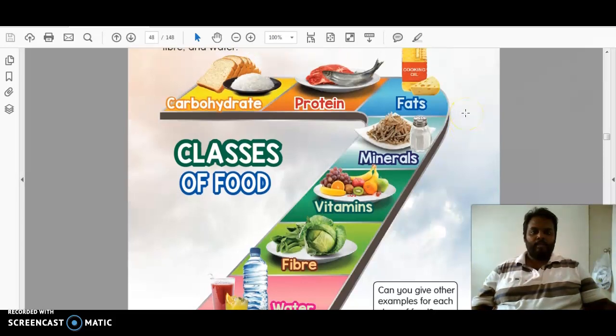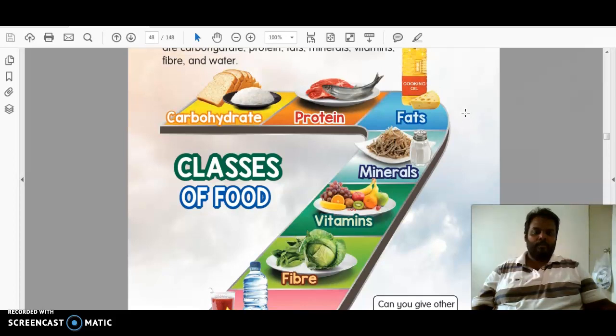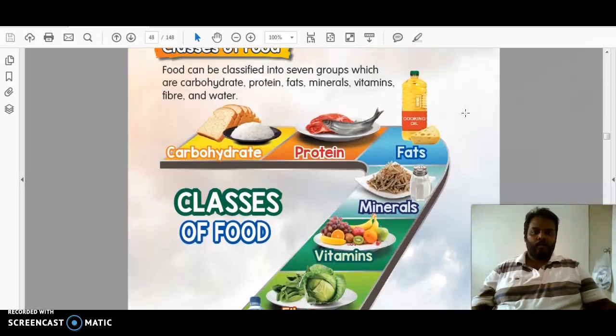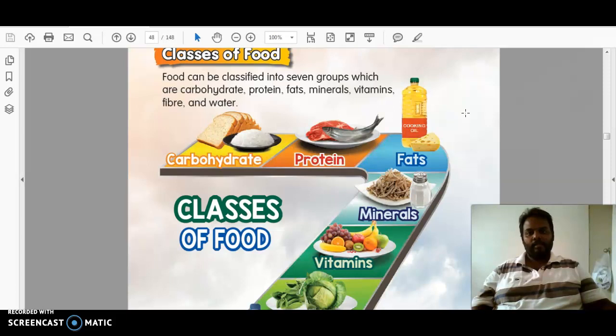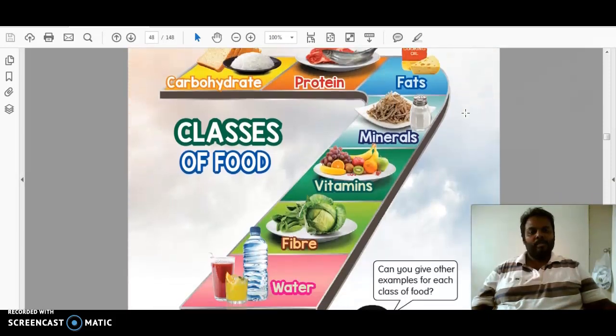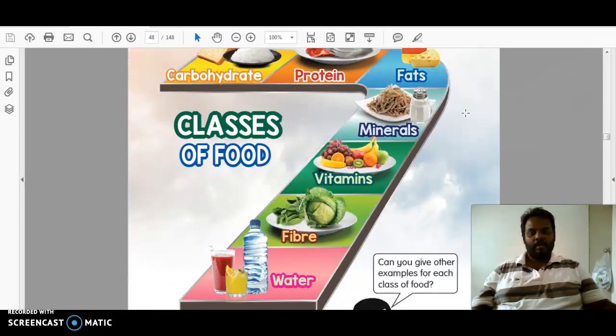Okay, actually in this page there are classes of food. And these foods are divided into different classes, which is 7 groups: carbohydrate, protein, fats, minerals, vitamins, fiber, and water. Now we're going to see one by one what is carbohydrate, what is protein, what is fat, what is minerals, what is vitamins, what is fiber, and what is water. Now we're going to see examples of these foods.